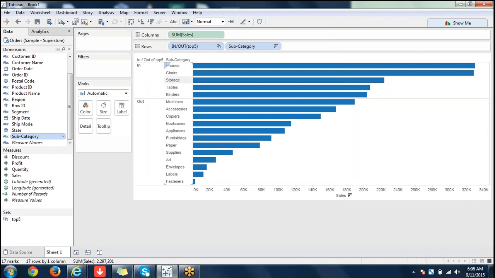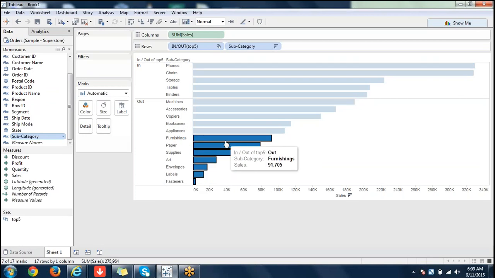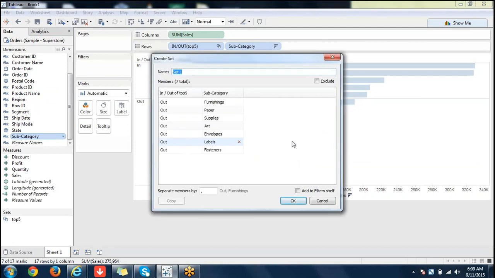So here, in and out, this is the first set which I created. I'll try to create another set. It's the bottom 7 members. I'm creating another set here. It's total 7. So one set is already there, and that is the top 5. It's clearly mentioned here that all these 7 are out of top 5. They are not part of top 5.